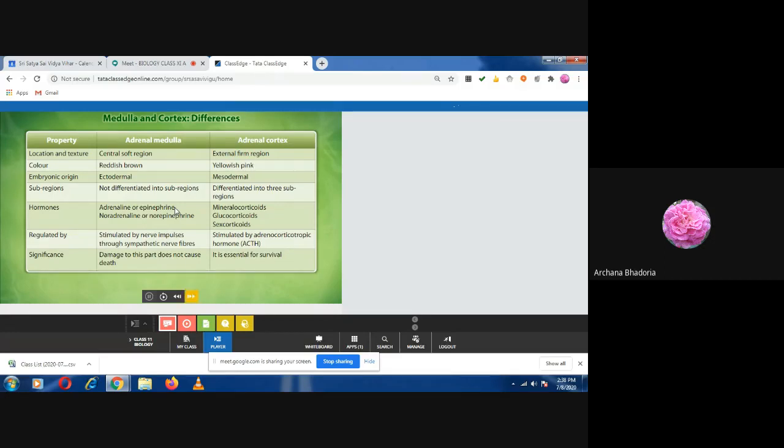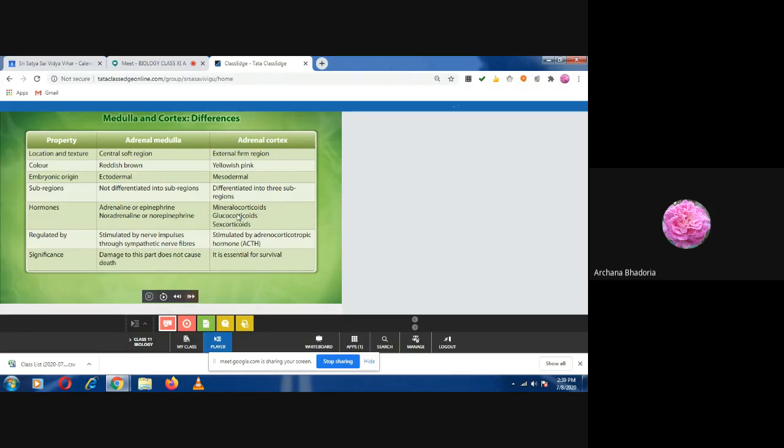Which one did we study in 10th? Adrenaline. Among these many hormones, we studied only one. Okay, that was adrenaline. The other one, write down noradrenaline. So these two hormones are secreted by which part of the adrenal gland? Medulla. And the cortex part of the adrenal gland, we call it adrenal cortex.